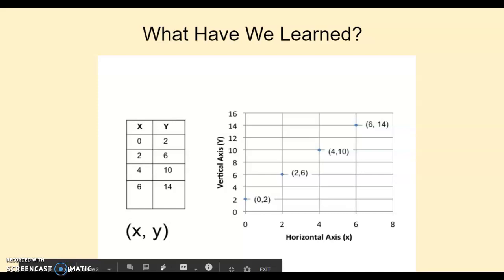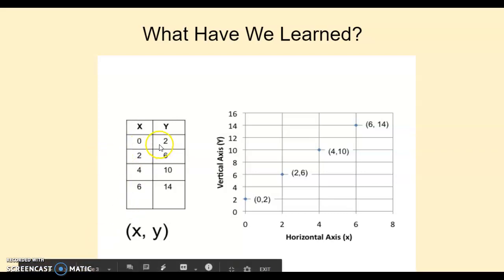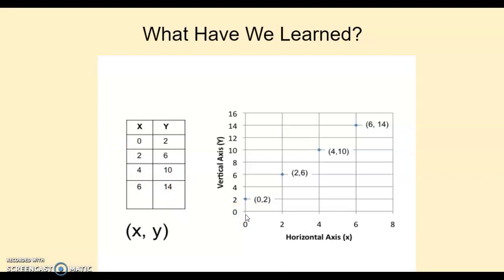So first off, in class, we have talked about how to plot points. Right before we left, I gave you guys a table, and understand that this is your X value and your Y value. So this would be a coordinate point of (0, 2). What you would do is start at your origin of (0, 0). You would go over 0 on the x-axis, meaning you're not going anywhere, and then you would go up 2, and that's why you see that blue dot right there at (0, 2). So we know how to plot points.